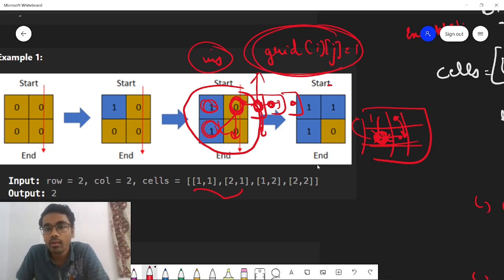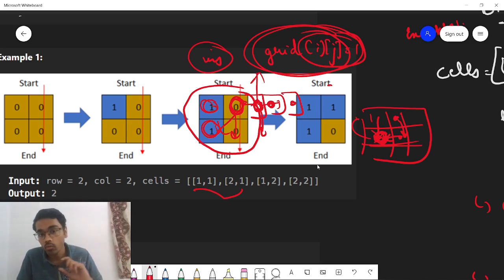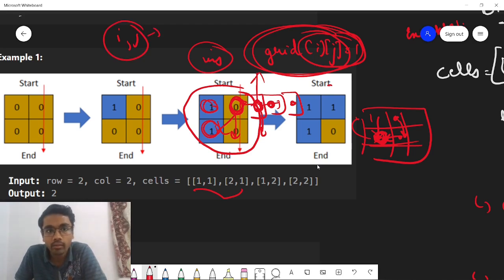That's why, instead of taking a visited array, you can simply update your grid of i, j from 0 to 1, and you won't change it to 0 again. If there is no path from i, j to the bottom row, it makes no sense to mark this cell unvisited again, because you would again mark it visited, explore all this part, and get the same result: you cannot go to the bottom row.